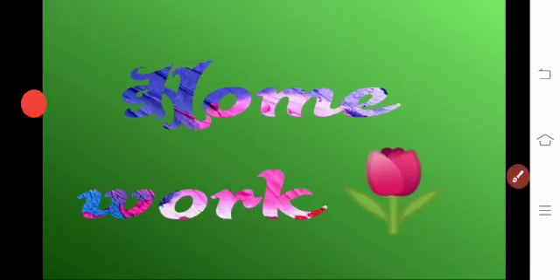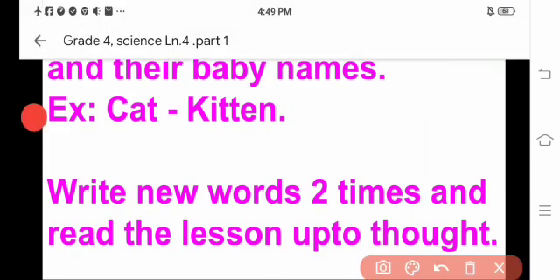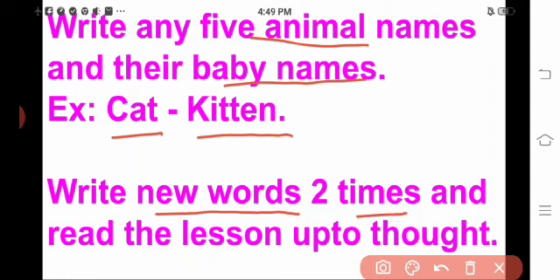Okay, children, we can move to our homework session. Write any 5 animal names and the baby names. For example, cat, kitten. Like that, you write any 5 animal names and the baby names also. Okay, next one is write new words 2 times and read the lesson up to the end.